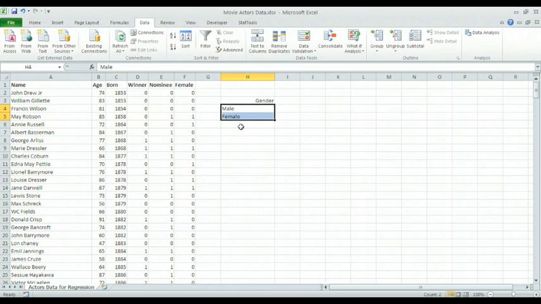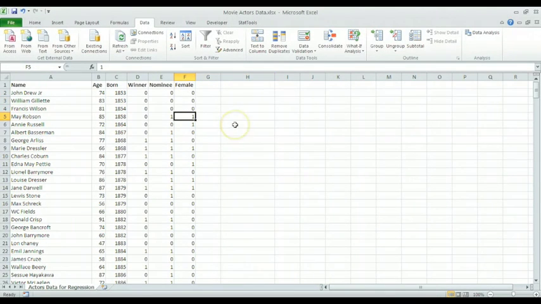So because I have 2 options for a dummy variable, I only choose 1. And you could choose either one. I'm going to choose female, and then 0 and 1 represents the gender. So when female is 0, it means that we're talking about an actor. When female is 1, it means that we're talking about an actress. This is how you construct dummy variables.